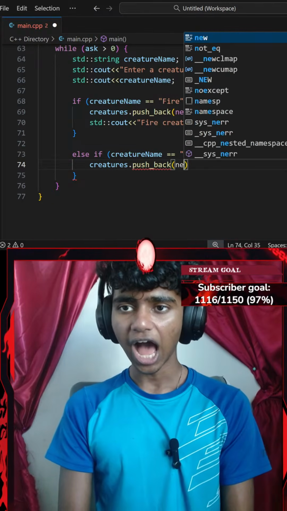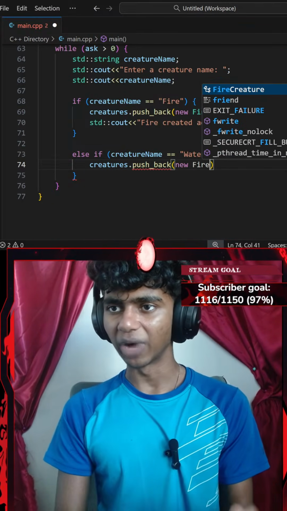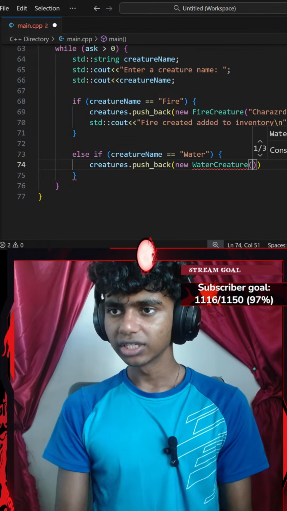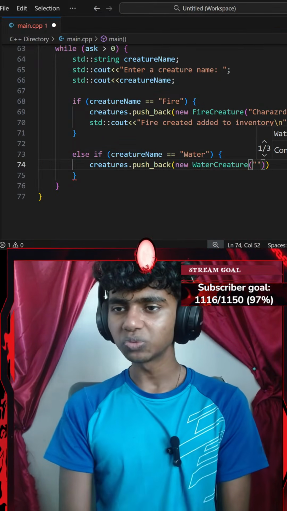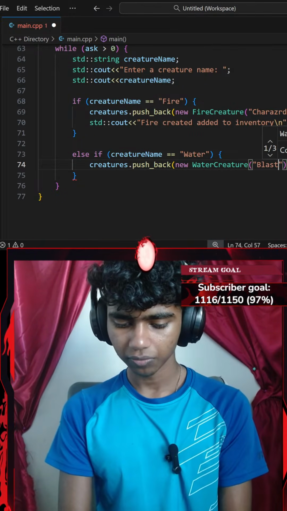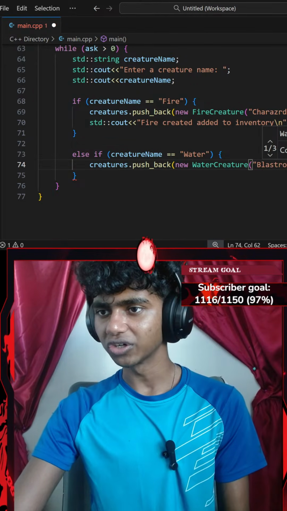I want to push back something. I want to push back a memory address of my water creature this time. Then I'm going to name this something like, guys, what is a water creature's name? Maybe I go with Blastoise. Guys, I don't know any other water creature's name.